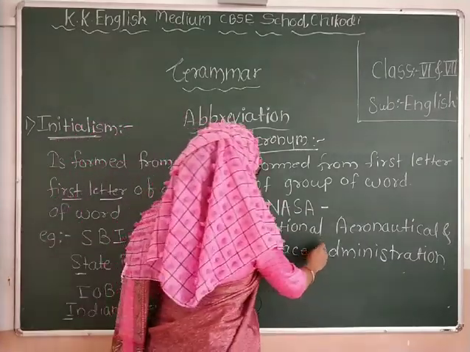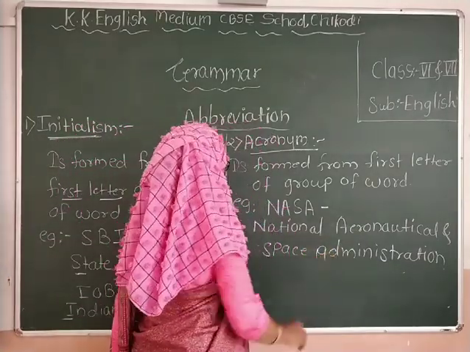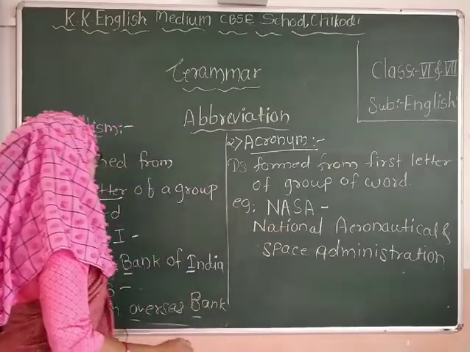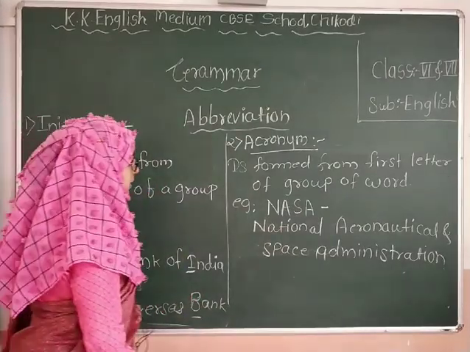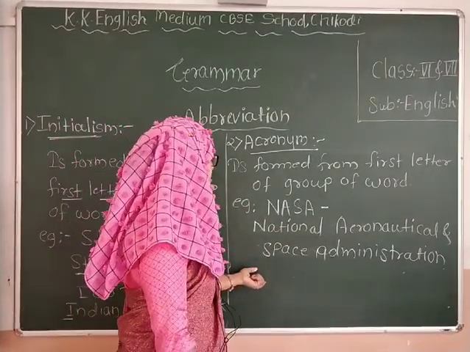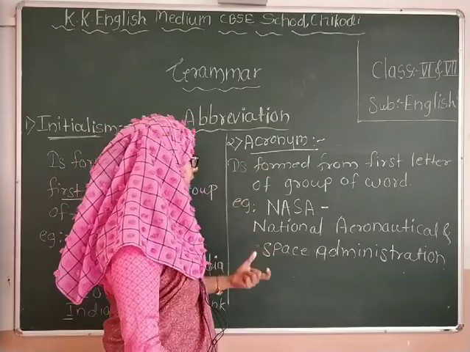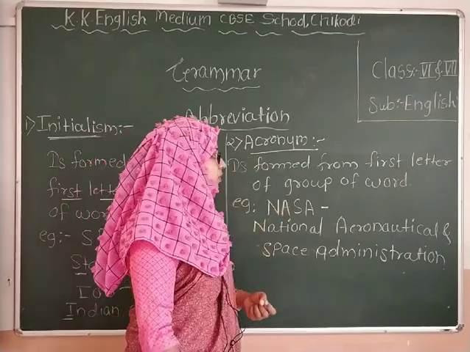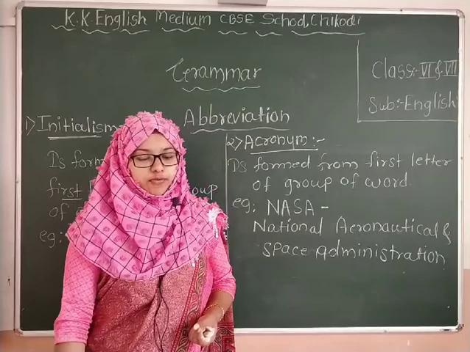What is written here? NASA, National Aeronautical and Space Administration. This is an example of an acronym. It is formed from the first letters of a group of words.